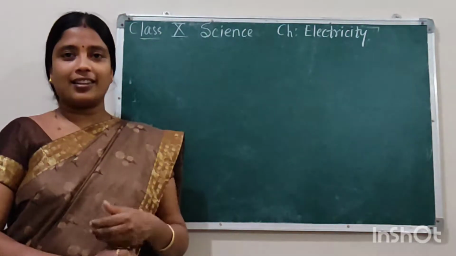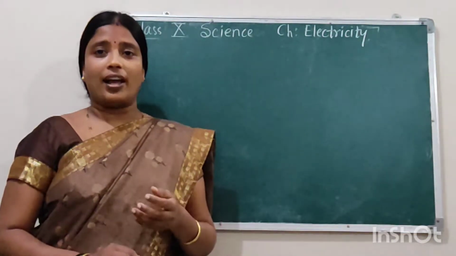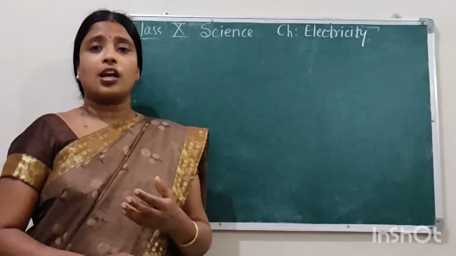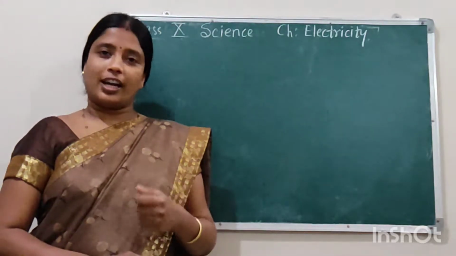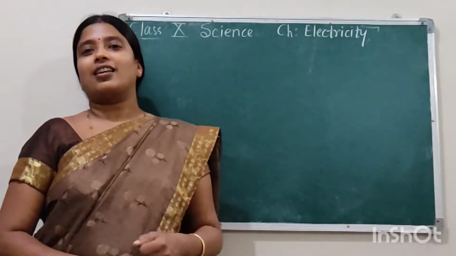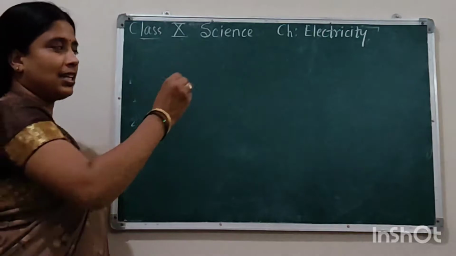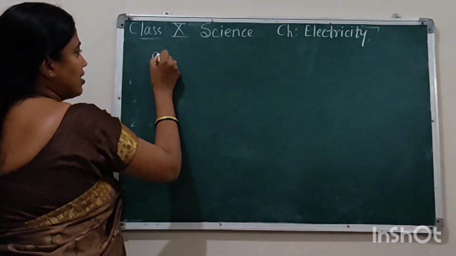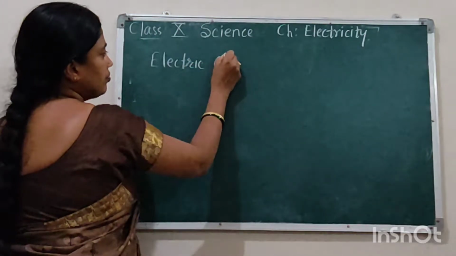Now from where has this electricity come? What is present inside that wire which helps the bulb to glow or the fan to move? So let us explore more about this topic, electricity. To understand the concept of electricity, we first have to understand the term electric charge.